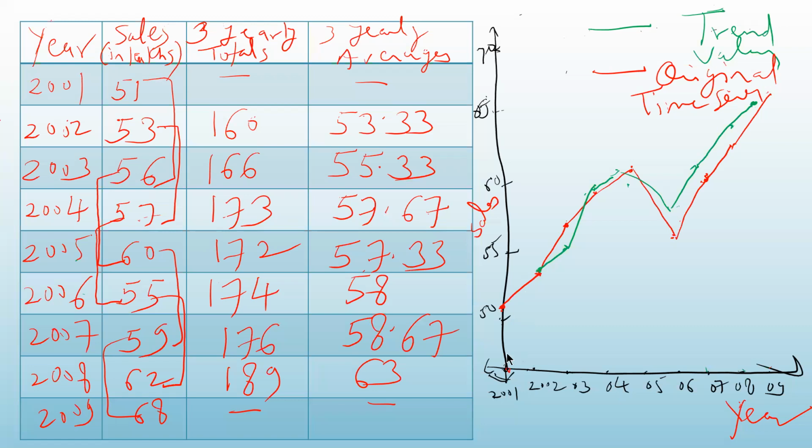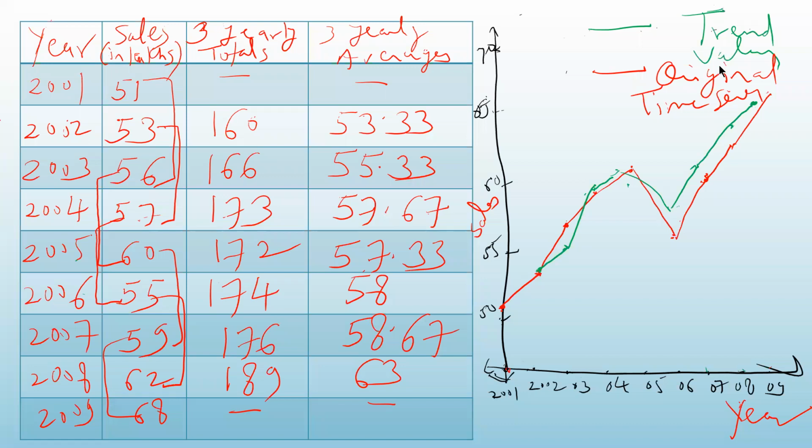You can see that from 2001 to 2004, there is an increase. Then up to 2005, there is an increase. See here, 51, 53, 56, 57, and 60. Then suddenly there is a drop in 2006. Sales have dropped from 60 to 55. Again, it has started to rise. So you can see from the graph.